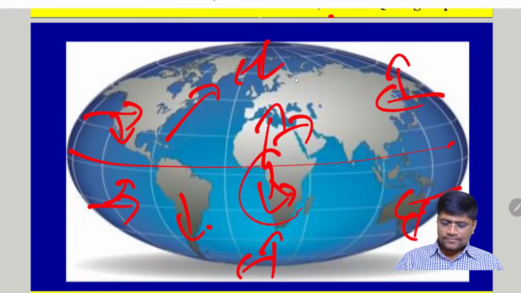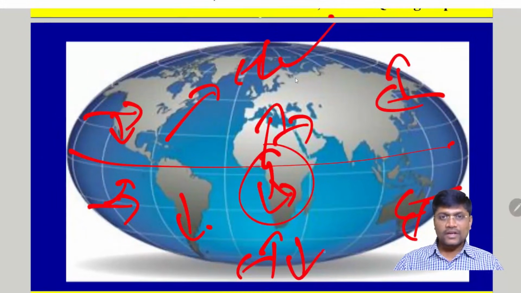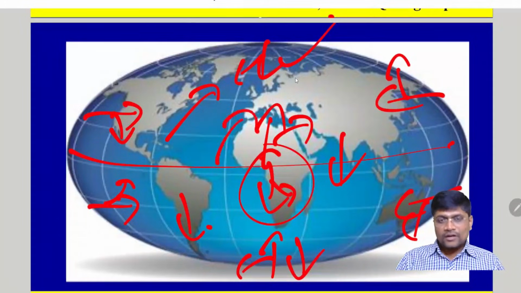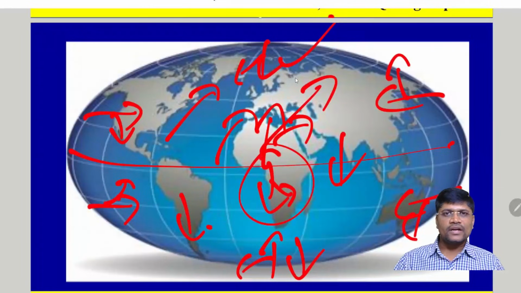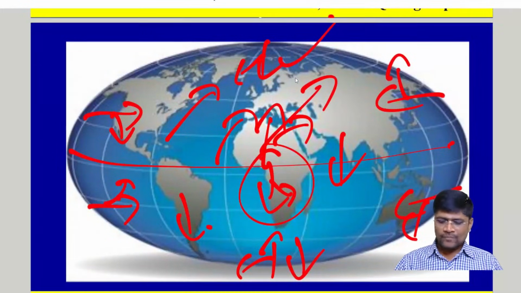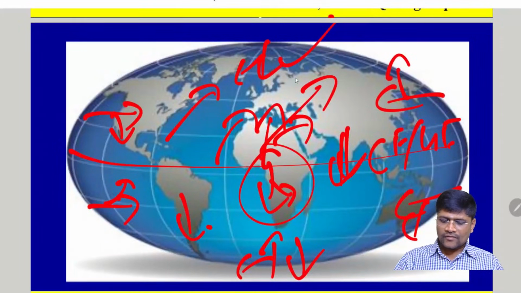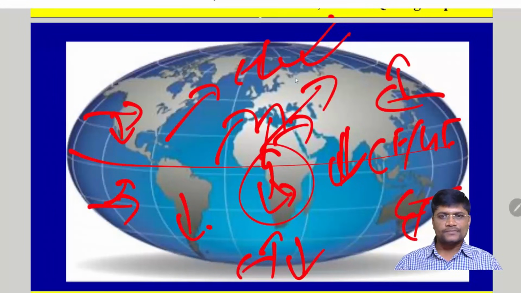This Coriolis force is more near the polar region and it is very least near the equatorial region. The rate of deflection of an object depends on the speed of the object. If the object is moving at a very great speed, the deflection will be very high, and vice versa. Clear? So both this Coriolis force and gravitational force are least near the equator and they are very high near the polar region. Clear?